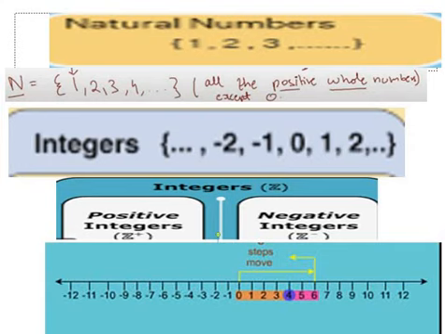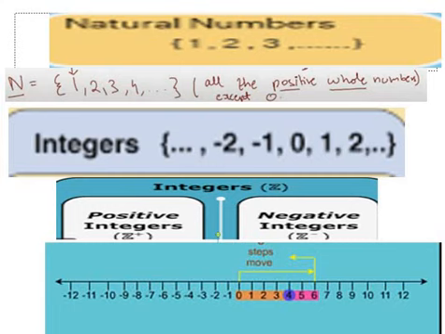We do not have negative integers in natural numbers because we are classifying different sets whatever way we want to in math. Okay, I am not doing it on my own. This is how mathematicians have defined it: integers that complete the answer. Let's talk about the fifth type, that is negative integers.